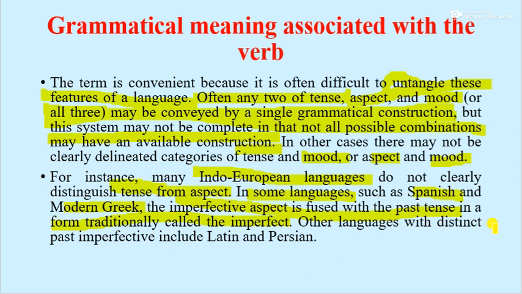Other languages with a distinct past imperfective include Latin and Persian. So the term is convenient for the relationship of grammatical meaning associated with the verb.